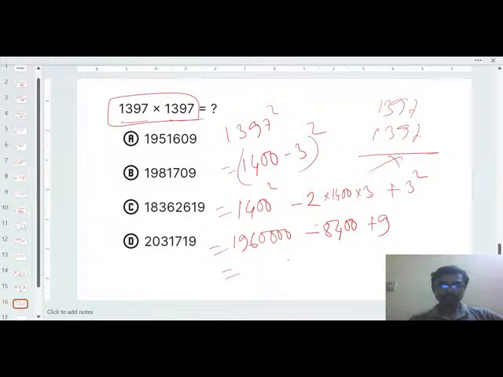Okay, so here you have to do a little bit of calculation. So 591. Okay, plus 9. So just see, 1951609. So the correct option will be option A. Okay, the correct option will be option A.